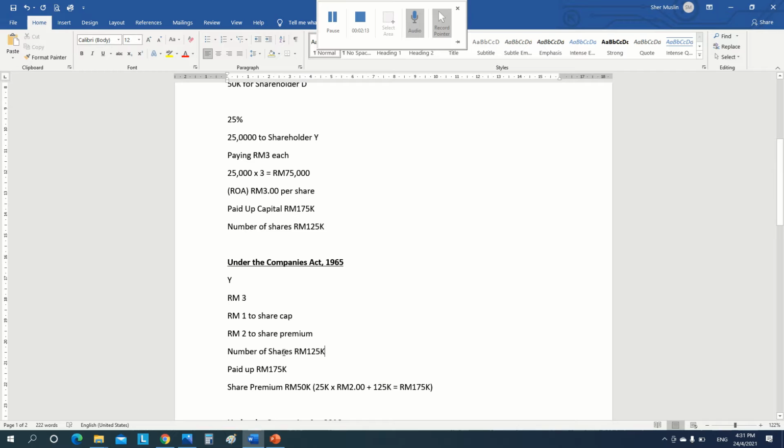Then the number of shares remains 125k: RM1 times 25k, plus 100k, equals 125k.